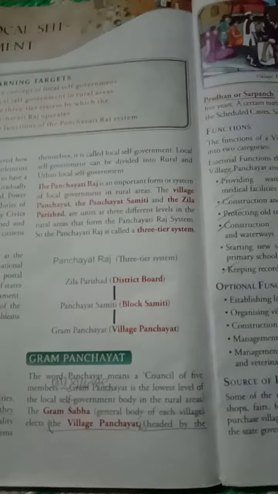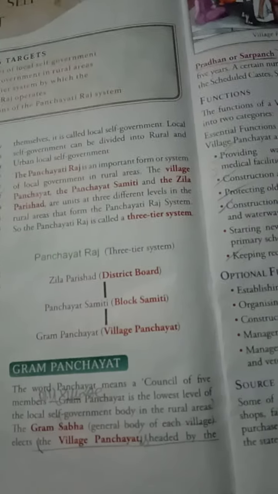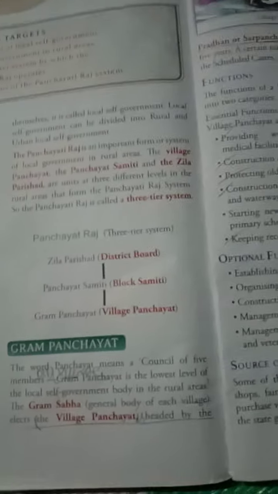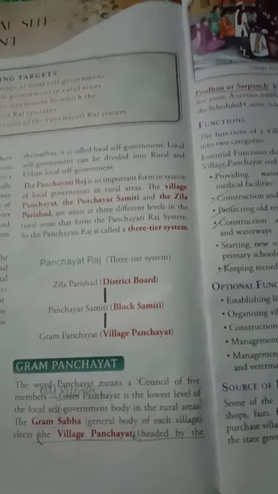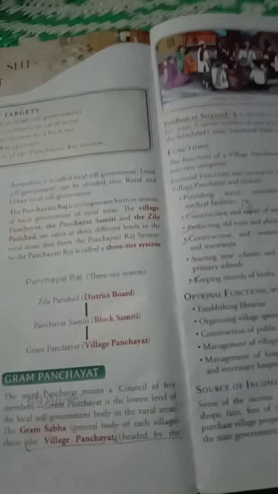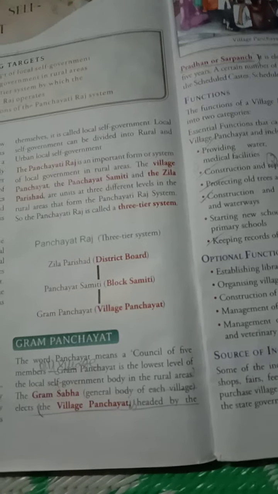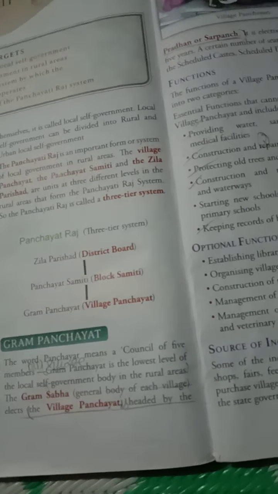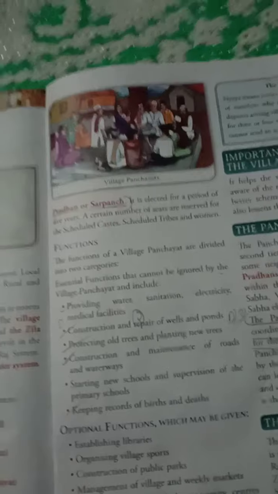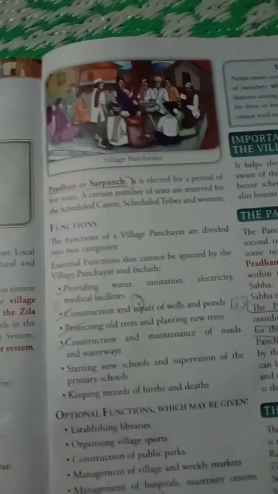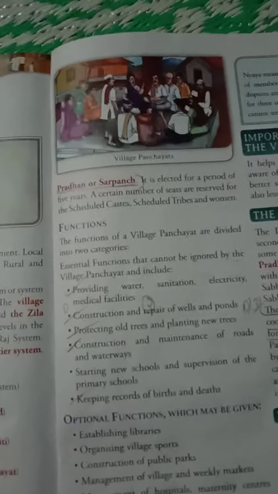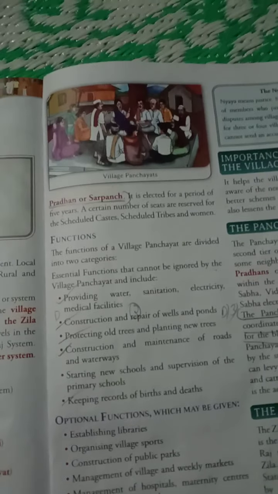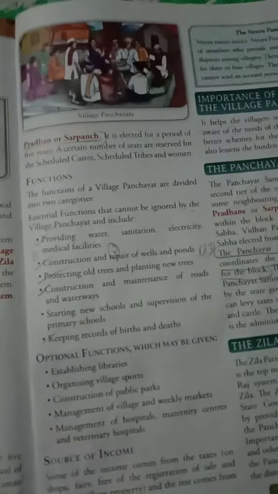The word Panchayat means a council of 5 members. Gram Panchayat is the lowest level of local self-government body in the rural areas. The Gram Sabha elects the village Panchayat, and it is headed by the Sarpanch or Pradhan. It is elected for a period of 5 years. Functions of a village Panchayat: there are two types of functions, one is compulsory functions and another is optional functions.